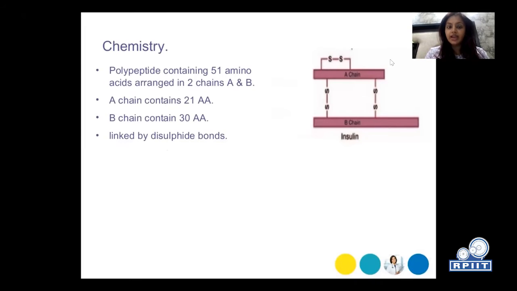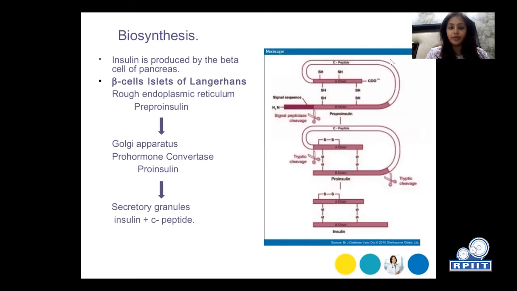It is a polypeptide which contains 51 amino acids arranged in two chains, alpha and beta, or A and B chains. The A chain contains 21 amino acids and the B chain contains 30 amino acids, as shown in the diagram, and they are linked by disulfide bonds, that is, double sulfur bonds.